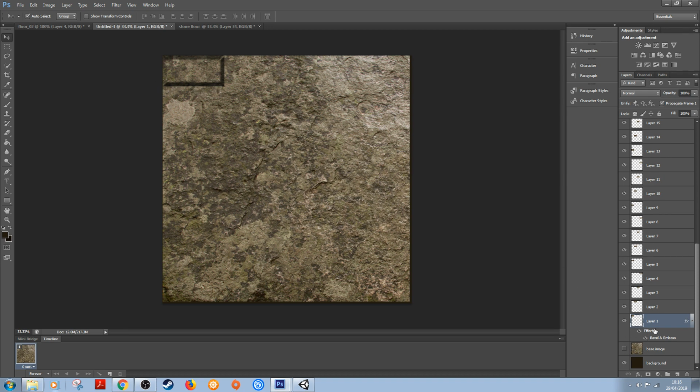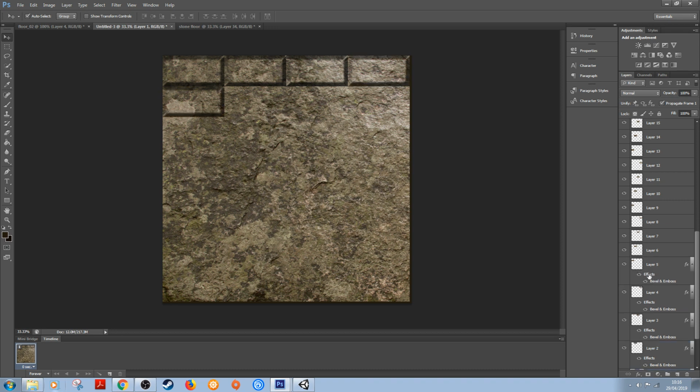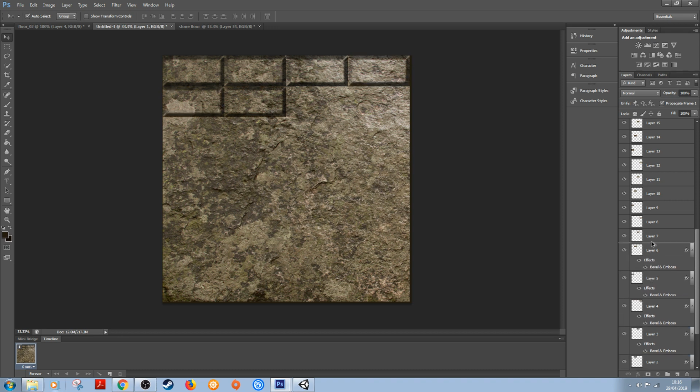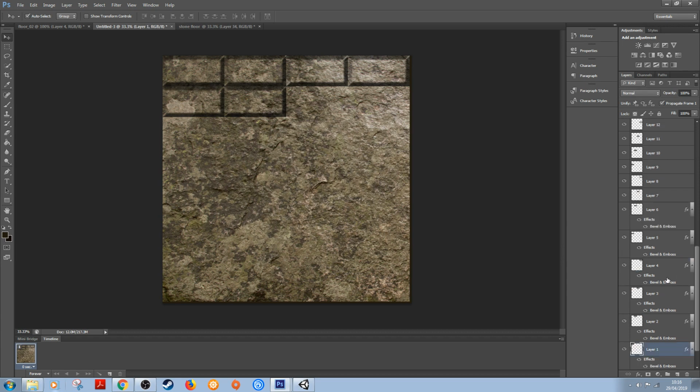So what we want to do then is, if you hold Alt and you select the effects here, you can actually toggle these off as well. But if you hold Alt and you click and drag, I can apply these effects here to my other bricks. So you can see that we've got these bricks popping on.